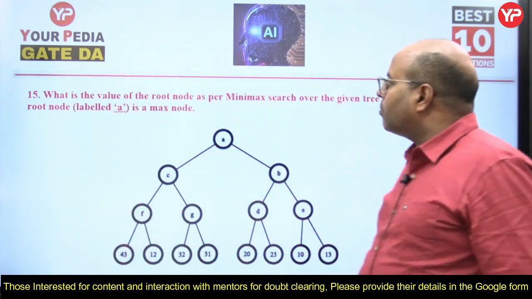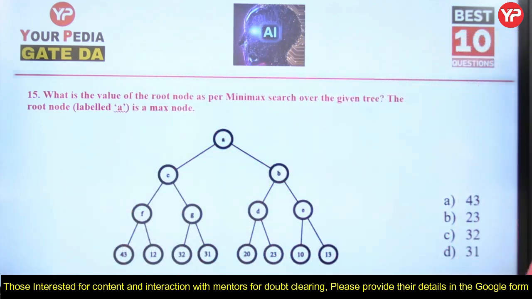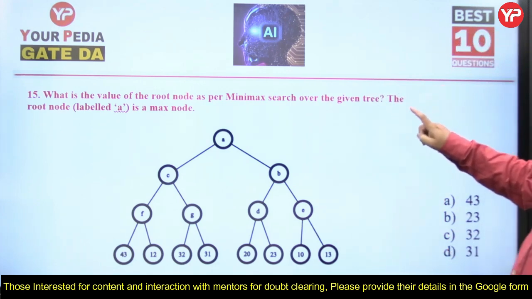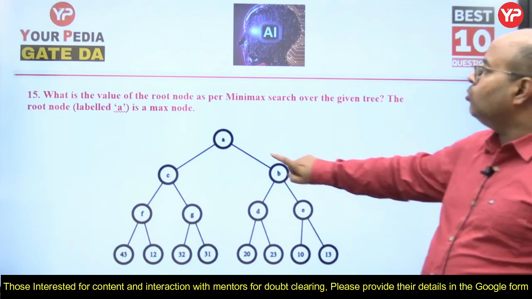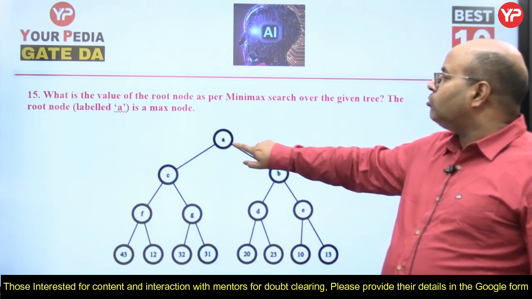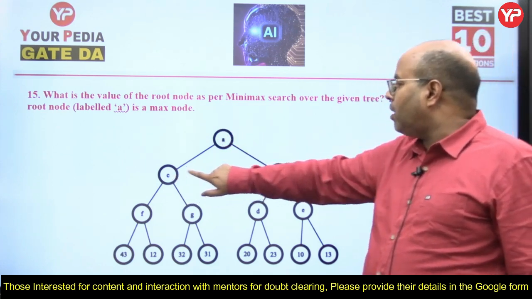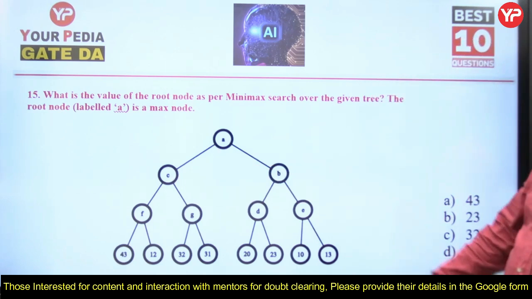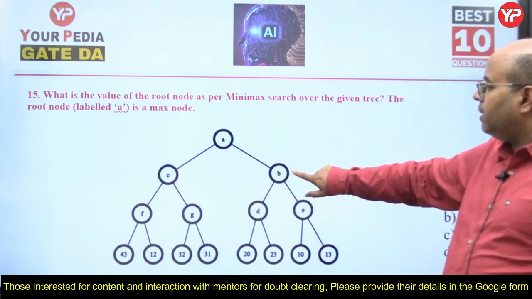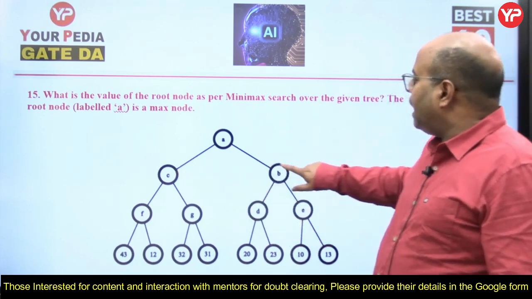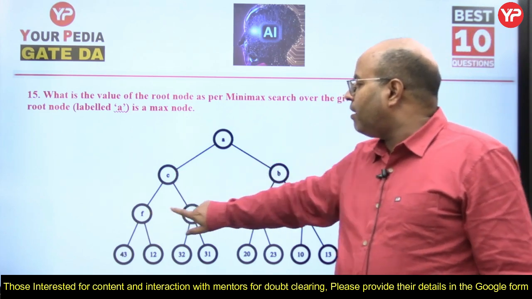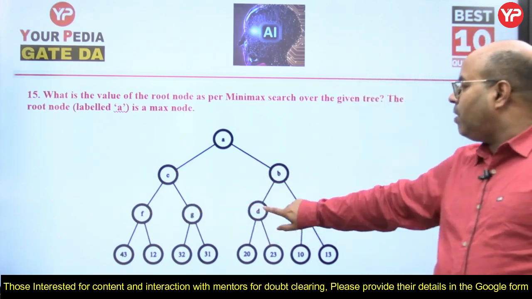So here what it says, what is the value of the root node as per minimax search over the given tree? The root node is max node, this is max node. So what will this max node do? It will take the maximum of C and B. That's how this max node works. So max node will take maximum of C and B. Then this C and B will automatically be min nodes. So C will take minimum of F and G, and B will take minimum of D and E.